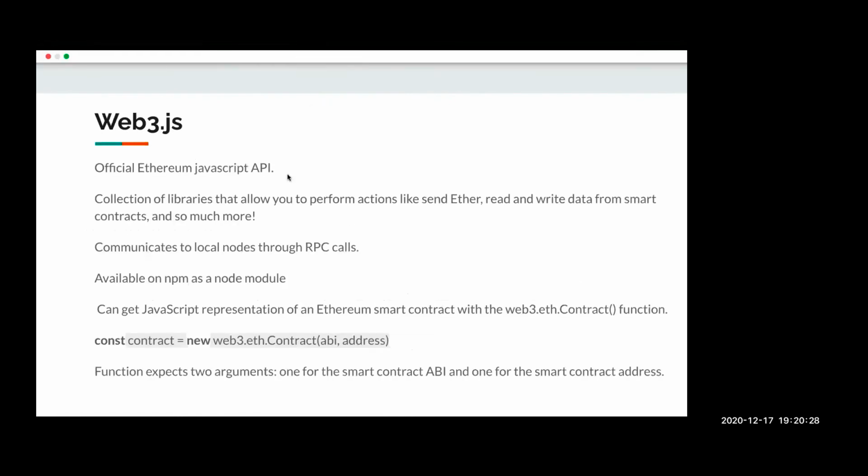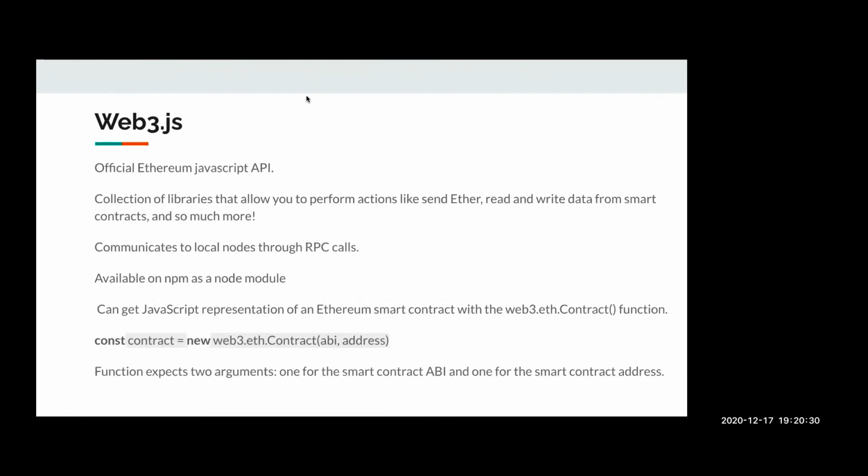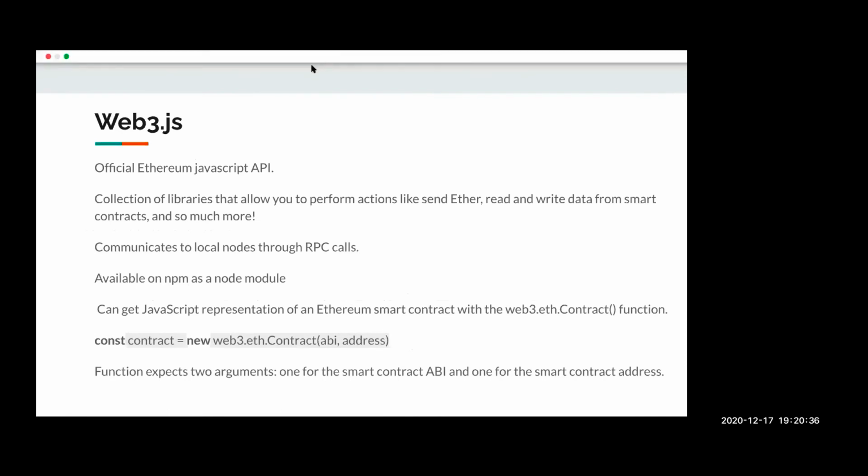Web3.js is a client-side library that allows us to perform actions from the client side to invoke any smart contract function, to send data or write data to the smart contract. It communicates with the smart contract through remote procedure calls, and it is available as a package in the Node module.